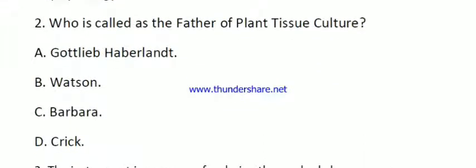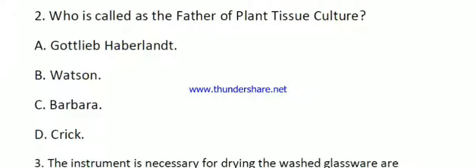Then question number 2. Who is called as the father of plant tissue culture? Here the options are Haberlandt, Watson, Barbara and Crick. Here the right answer is option A, Haberlandt.